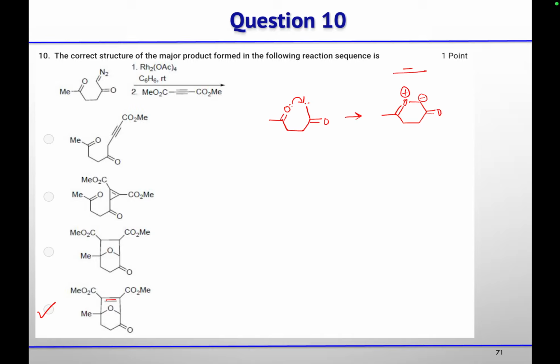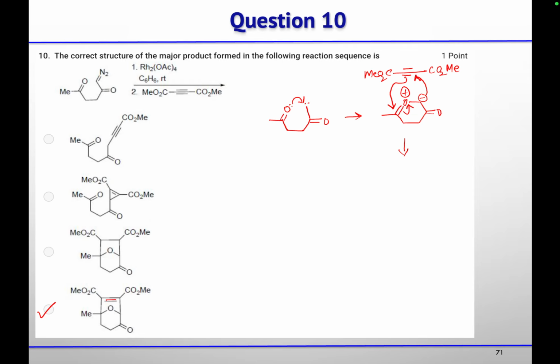Then you have this alkyne, dimethyl acetylene dicarboxylate. So this negative charge will push the electron density, and as it is symmetrical, there is no point of regioselectivity.